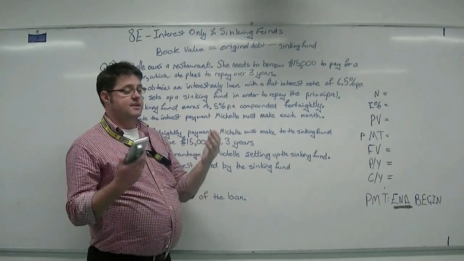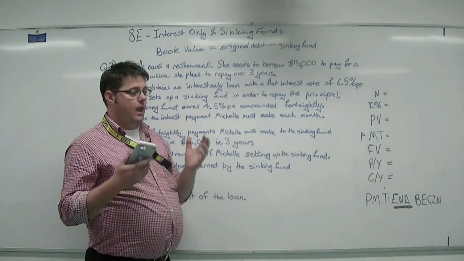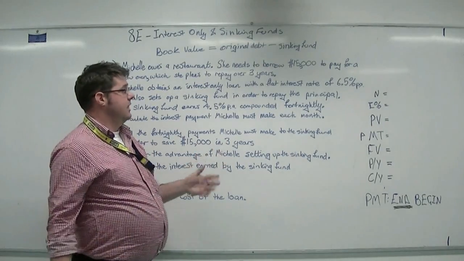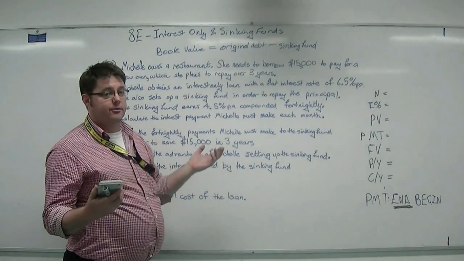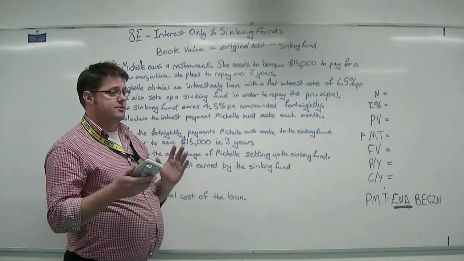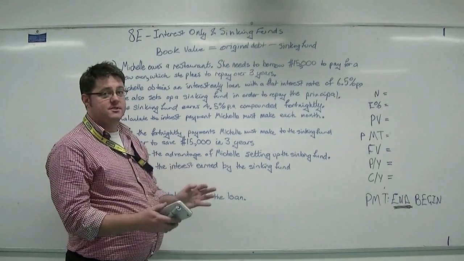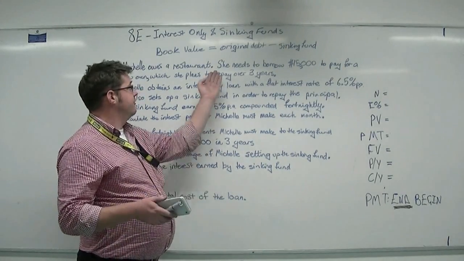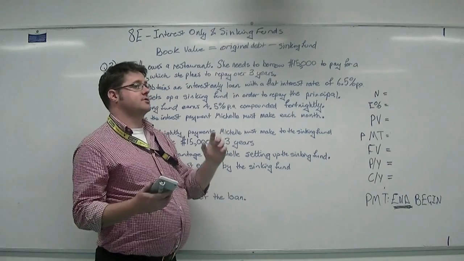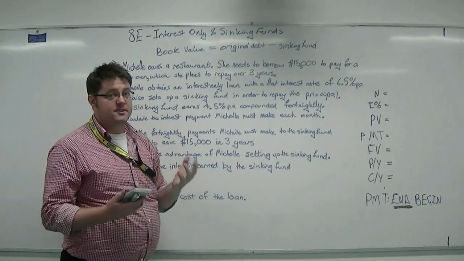So say we had an original debt of $100,000, and partway through the term of the loan we've managed to put $80,000 into the sinking fund. 100 minus 80 leaves $20,000. So $20,000 is the book value of the debt.